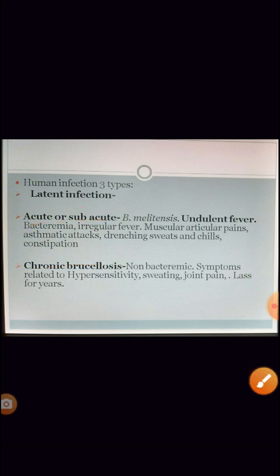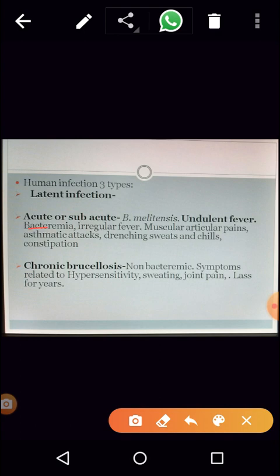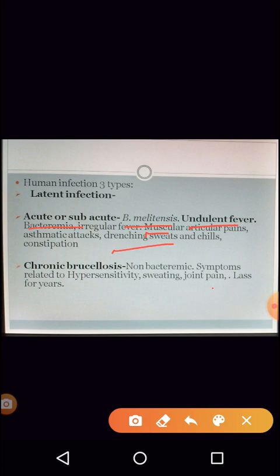Acute infection, acute meaning it is for a very short duration, and the organism is Brucella melitensis. It generally causes undulant fever. It causes bacteremia. Bacteremia is the presence of bacteria in the blood. And there are muscular pains that you see, and also asthmatic attacks. There are drenching sweats and chills.